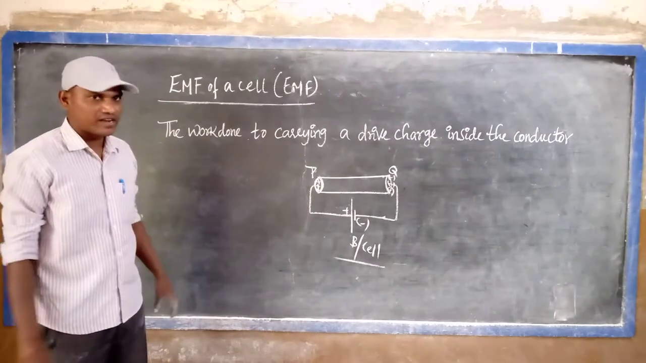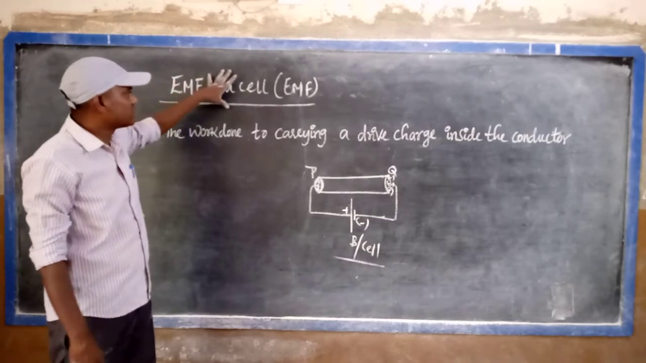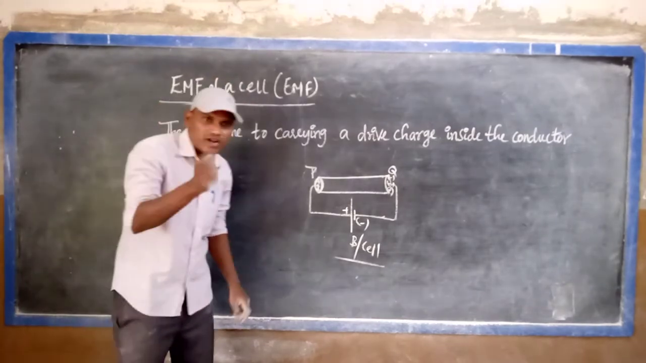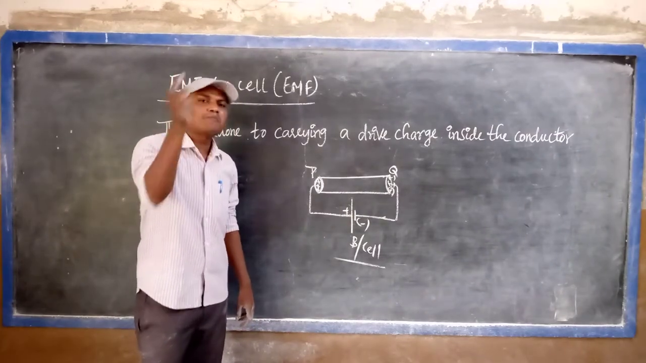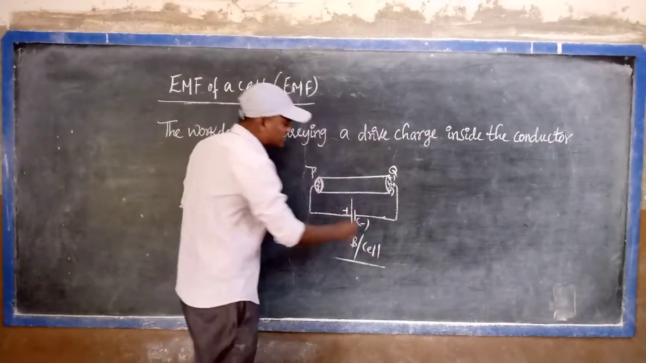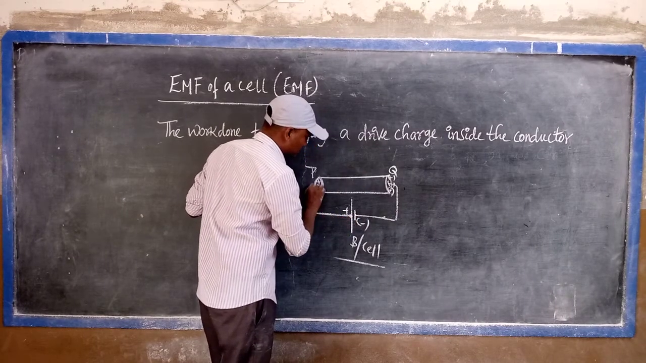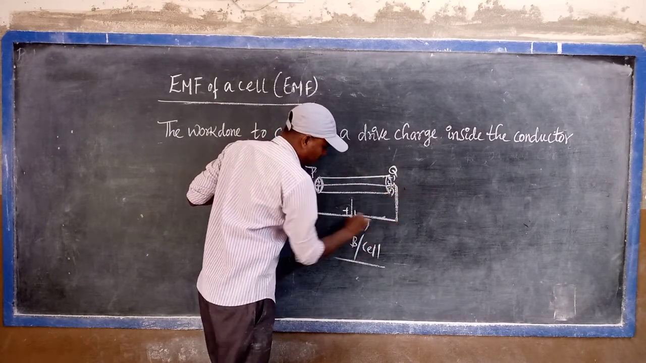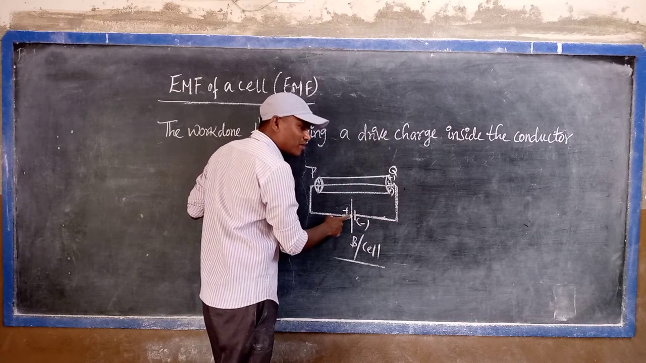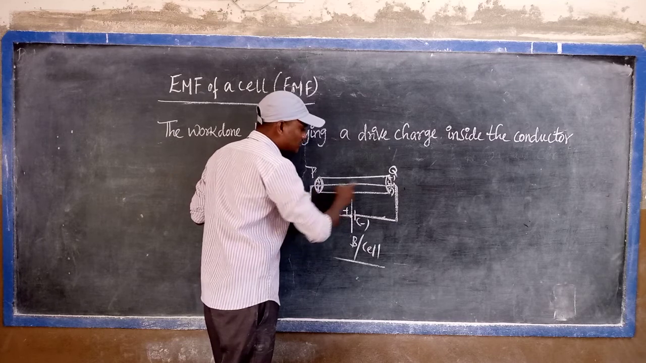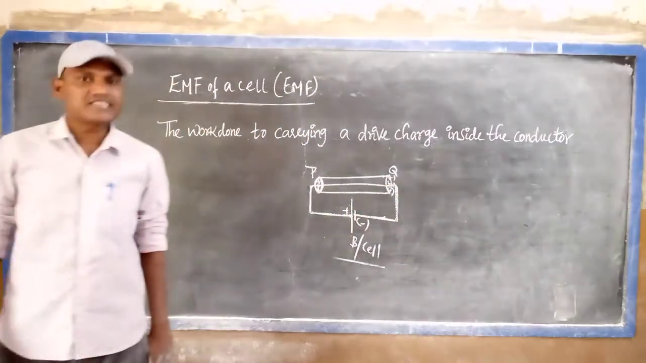So that is very clear. Now come to the electromotive force, the EMF of a cell. It is the work done in carrying a charge through the complete circuit. Complete circuit means the charge starts from the positive terminal of the battery, passes through the circuit, and again comes to the negative terminal. Then that is called a complete circuit.